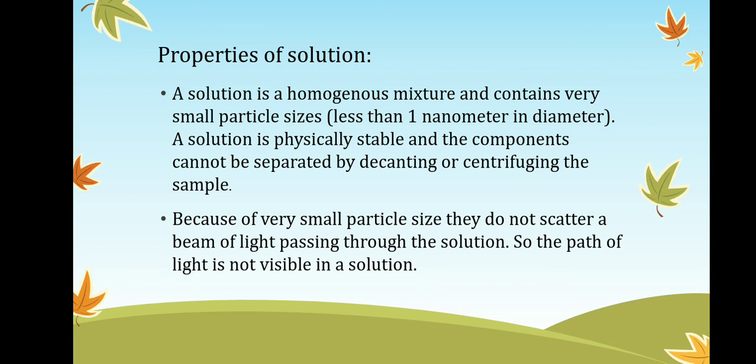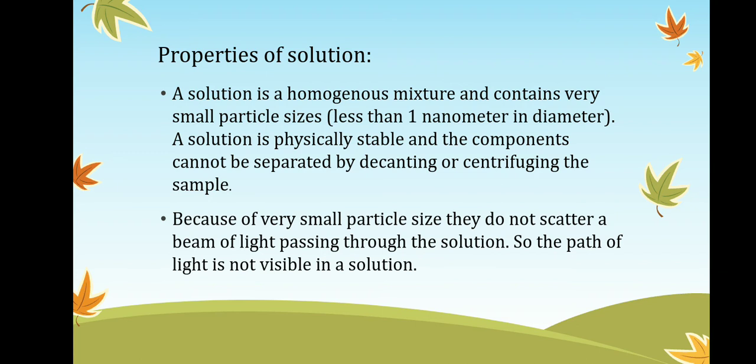Properties of solution. A solution is a homogeneous mixture and contains very small particle size, less than 1 nanometer in diameter. A solution is physically stable, and components cannot be separated by decanting or centrifuging the sample. First property, it is homogeneous. Second property, it is very small in size. And a solution is physically stable. It cannot be separated by decanting or centrifuging the sample.